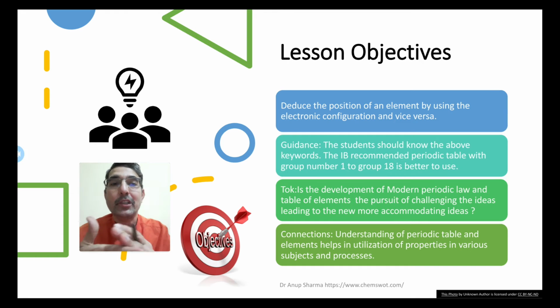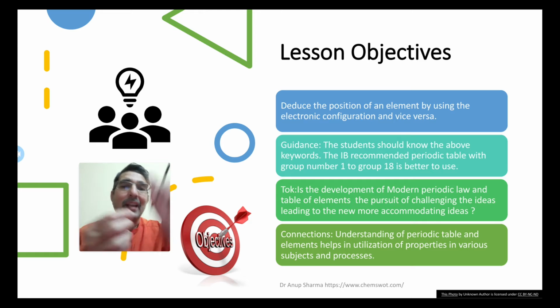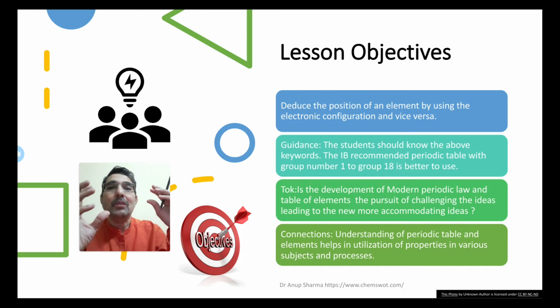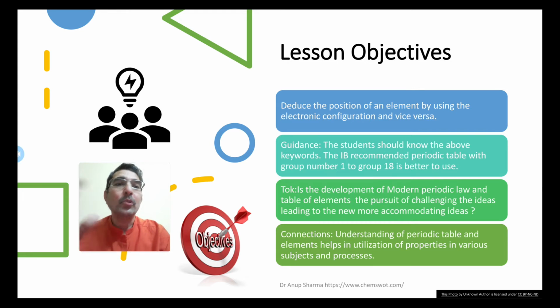And using the IB recommended periodic table is better, because sometimes students make mistakes in getting the mass number and the proton number. Due to the different format of the scientific notation, the symbol notation, like 6C13, that means 6 is the proton number and 13 is the mass number. Sometimes students take it the other way around if they are not following the same type of periodic table. So it is always recommended that you use the IB recommended periodic table.